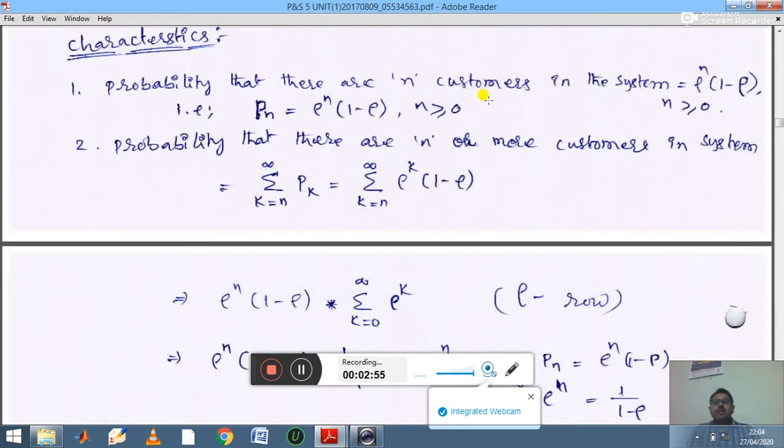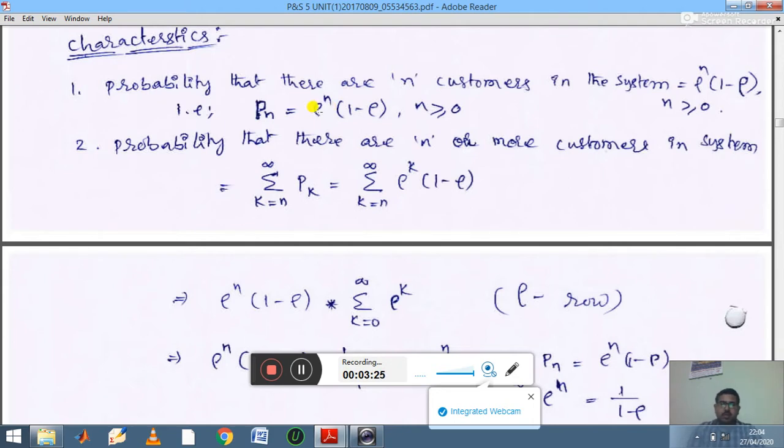When a finite number of people are standing in a queue, you use the notation Pn, which is equal to rho power n into 1 minus rho. n is positive here, of course. This is the definition of the probability when there are n customers in a queue.